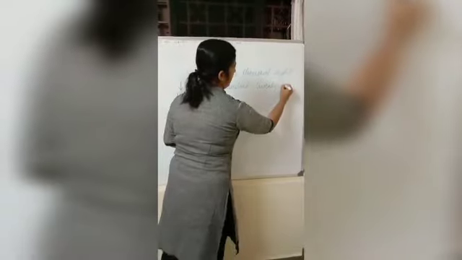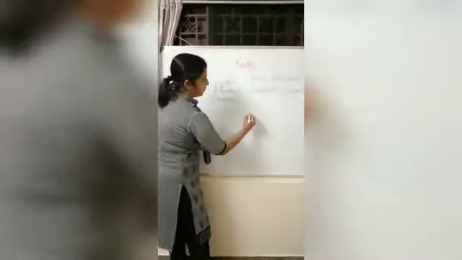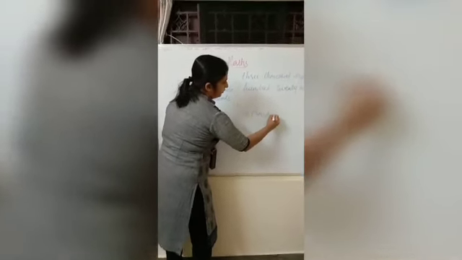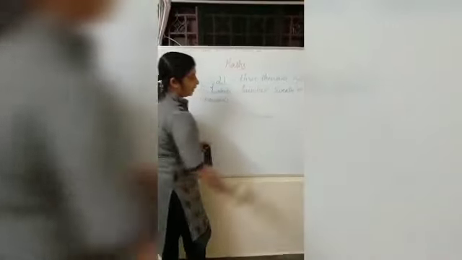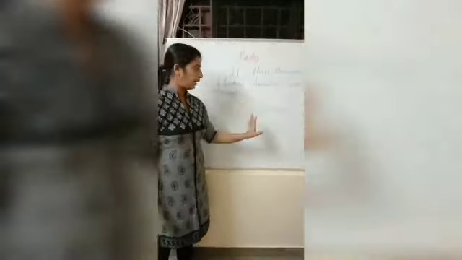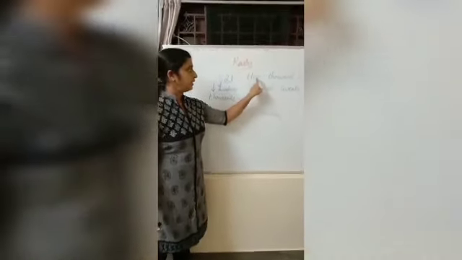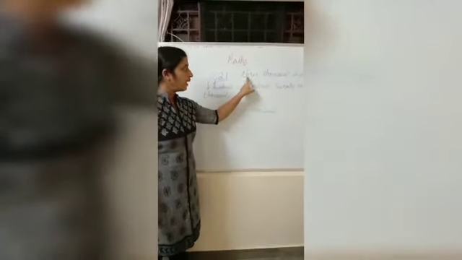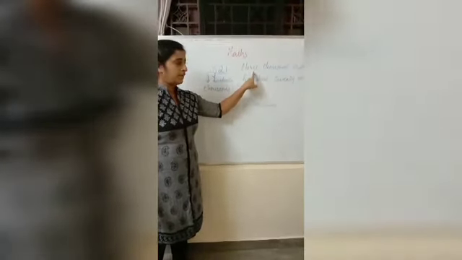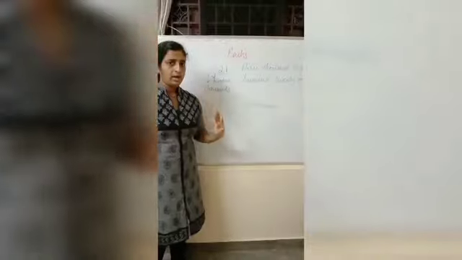And one more thing, when you write the number names, you are not supposed to write 3000. That is wrong. When you write number names, use only the spellings. Don't write the digits. This is how you have to write. Don't write digit 3 instead of THREE. You have to write the spelling. I think that is clear to you.